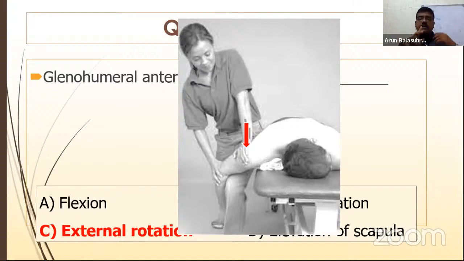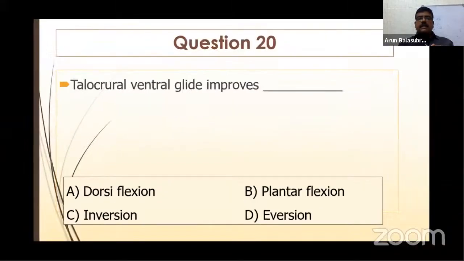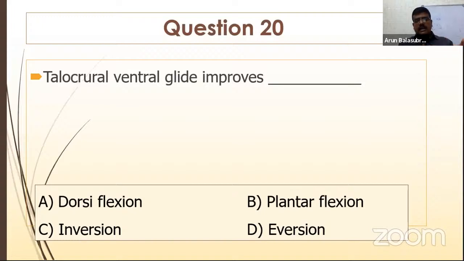External rotation will improve. Whereas the posterior glide, as we have seen in the previous slides, will improve flexion and internal rotation. So when you make the patient supine lying and apply a glide on the shoulder, posterior glide improves flexion and internal rotation, and anterior glide improves extension and external rotation. Right. Same for the ankle joint. Talocrural ventral glide improves dorsiflexion, plantar flexion, inversion, eversion.